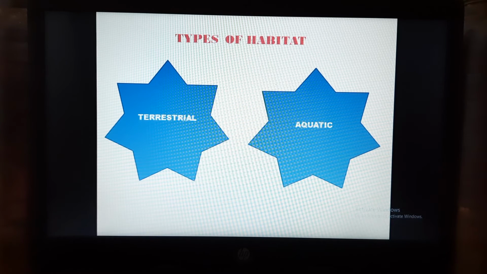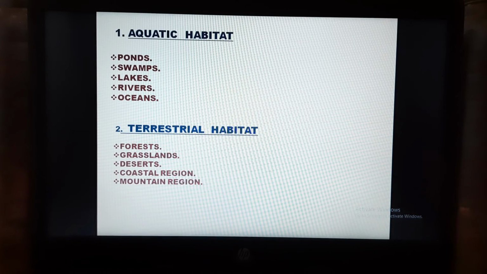Now comes the question, what is the terrestrial habitat? That means the habitat which is on the land. And aquatic means the habitat which is in the water. So, what are the types of aquatic habitat? Pond, swamp, lake, river, ocean. Those environments which contain water, in simple terms.